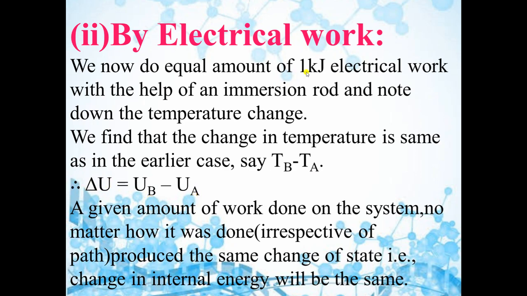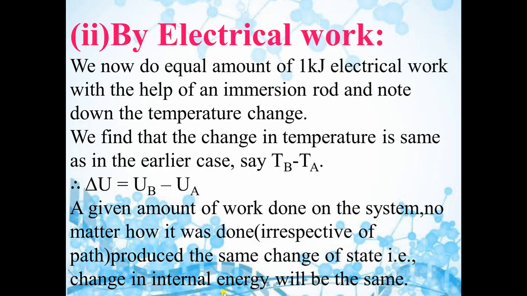You will observe when we do the same amount of work on the system, like 1 kilojoule. Here work done is 1 kilojoule in electrical work and in mechanical work also the work done is 1 kilojoule. So a given amount of work done on the system, no matter how it was done, irrespective of the path, produces the same change of state.